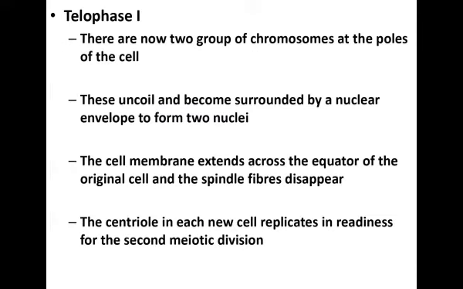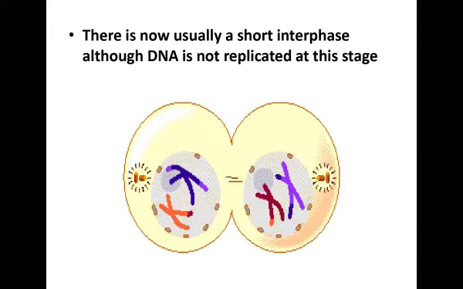Telophase I. There are now two groups of chromosomes at the poles of the cell. These uncoil and become surrounded by a nuclear envelope to form two nuclei. The centriole in each new cell replicates in readiness for the second meiotic division. There is now usually a short interphase, although DNA is not replicated at this stage.